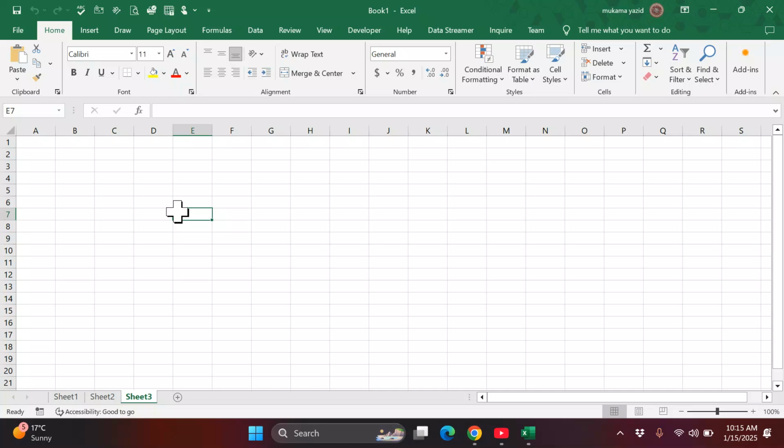So this is the active cell. You can see the name. Whenever you select another active cell, you can see the name change. It is assigned the name. It is F11 now. So that is how we can say it.